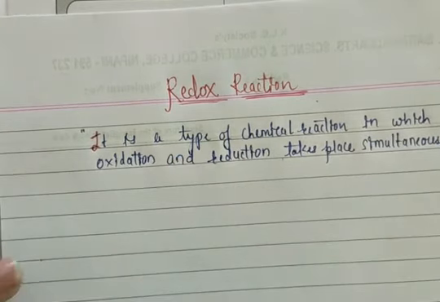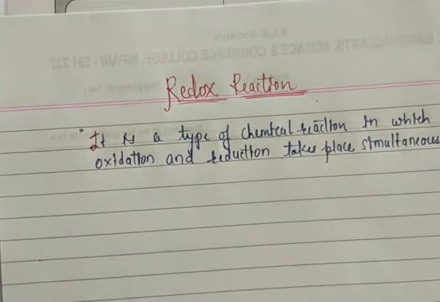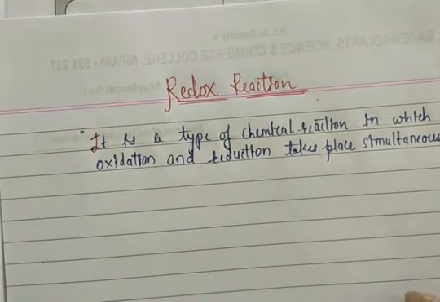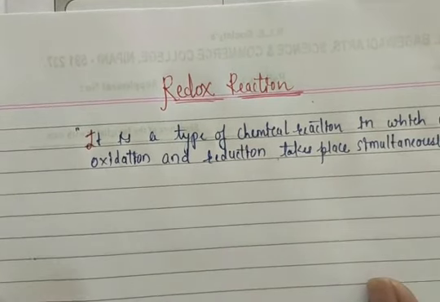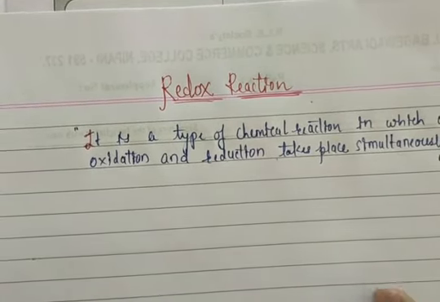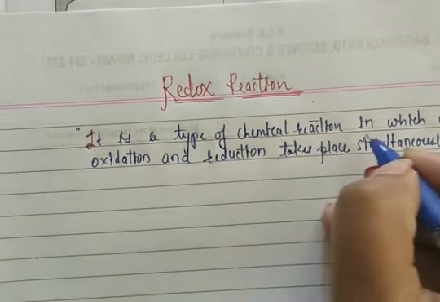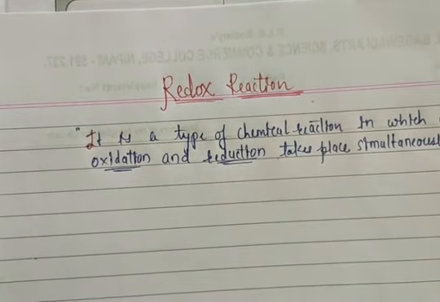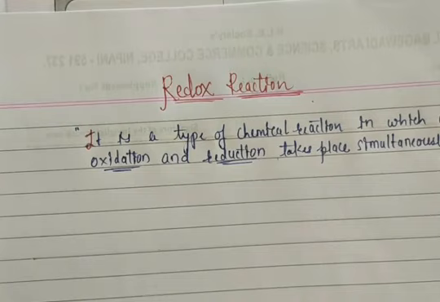So what is the meaning here? What is my redox reaction here? It is one type of chemical reaction in which oxidation and reduction take place simultaneously. Simultaneously means what? At the same time oxidation also takes place and reduction also takes place. Now the question arises, what is meant by oxidation and what is meant by reduction? Yes or no? So we can understand what is meant by oxidation and what is meant by reduction.